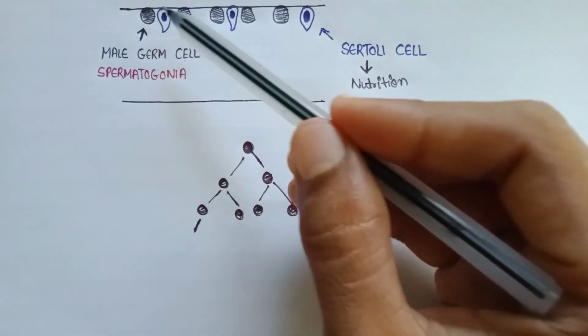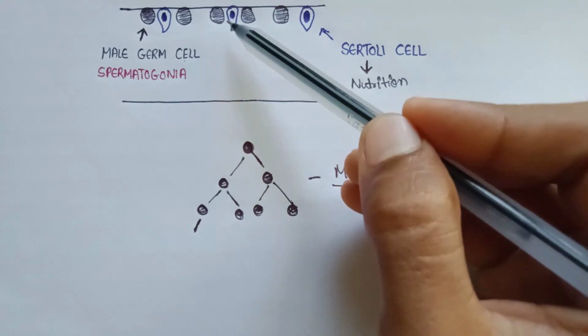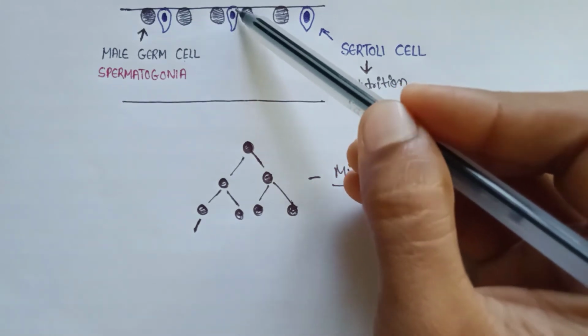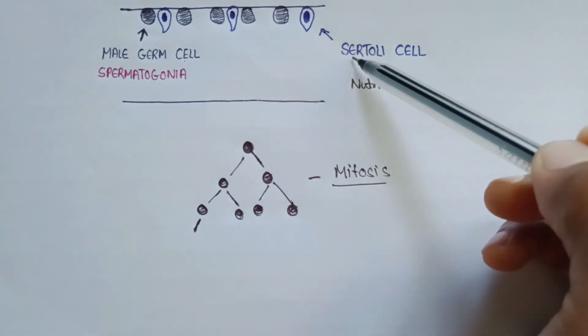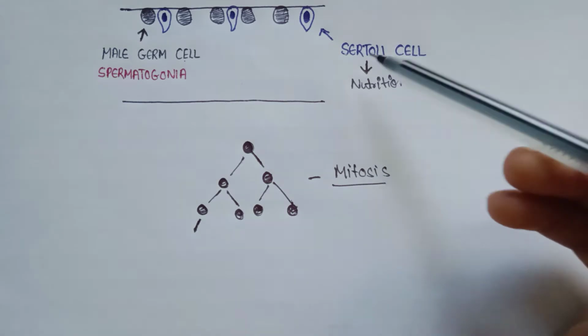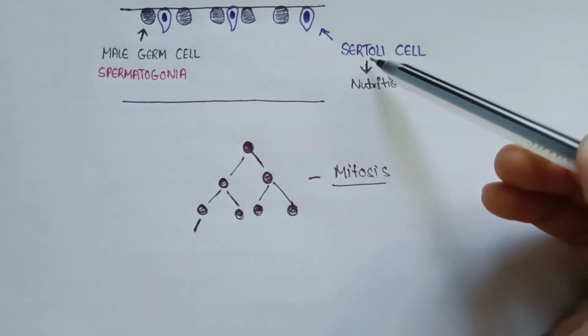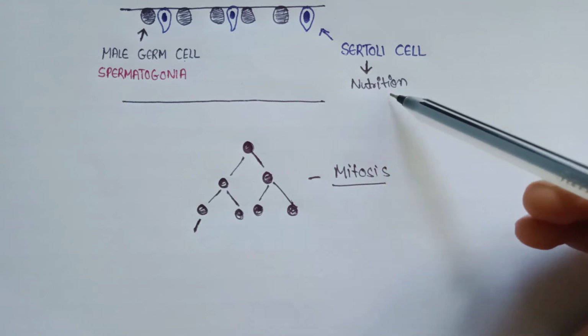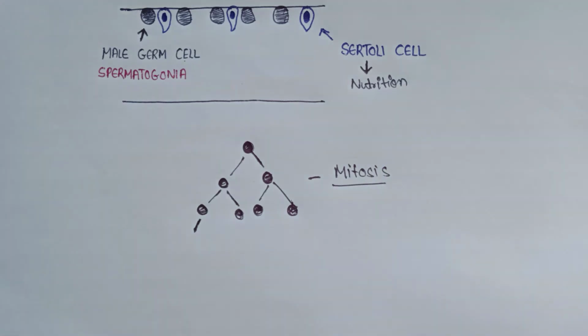Now there is another kind of cell in the seminiferous tubule, and this other kind of cell is known as Sertoli cells. Sertoli cells play the major role of nutrition. They provide nutrition to the developing sperms. So let's see the process of spermatogenesis.